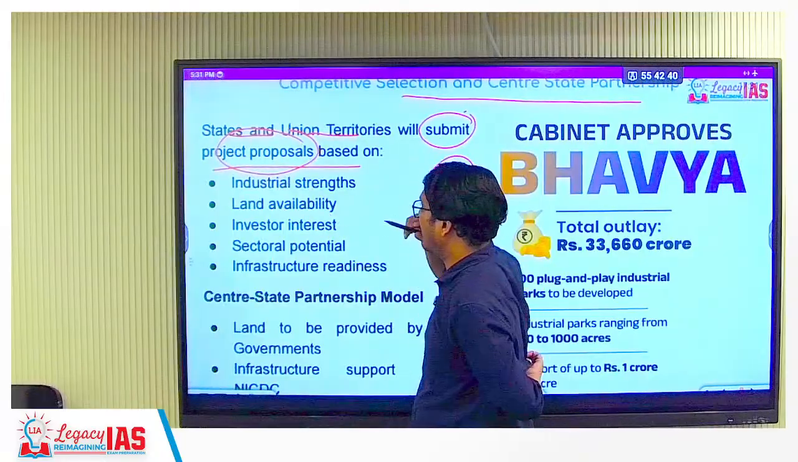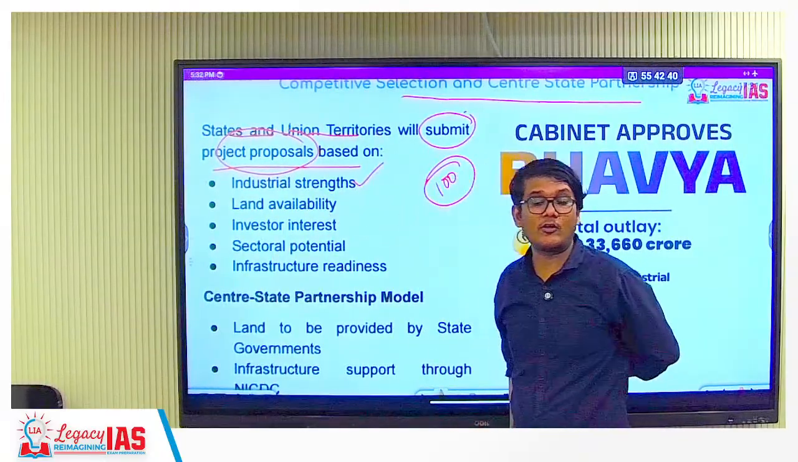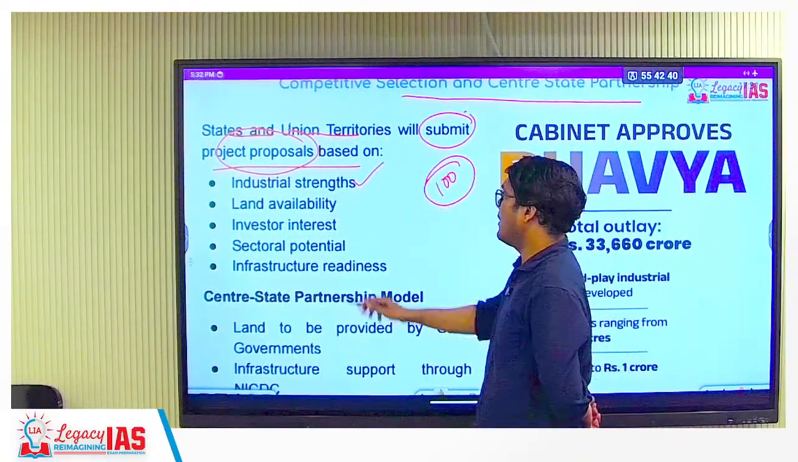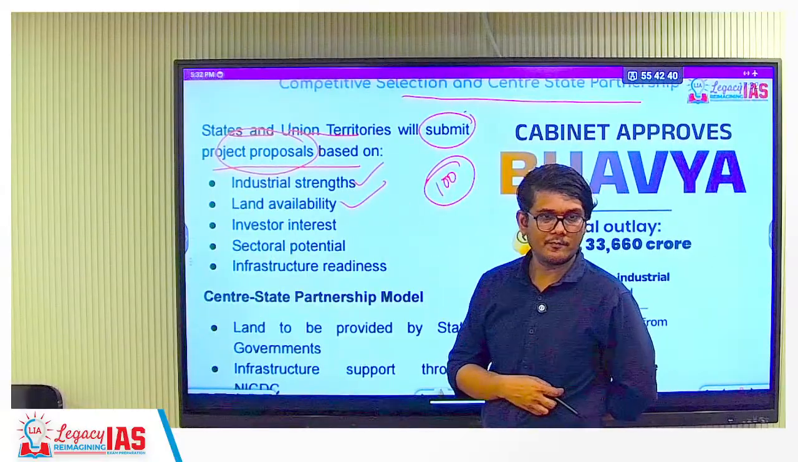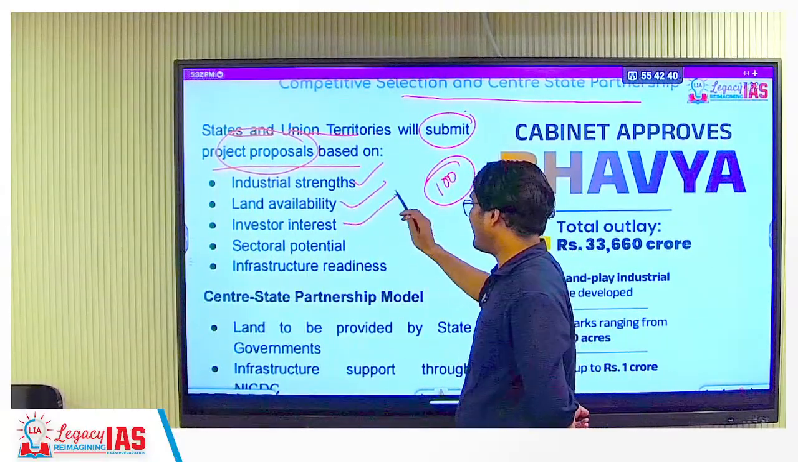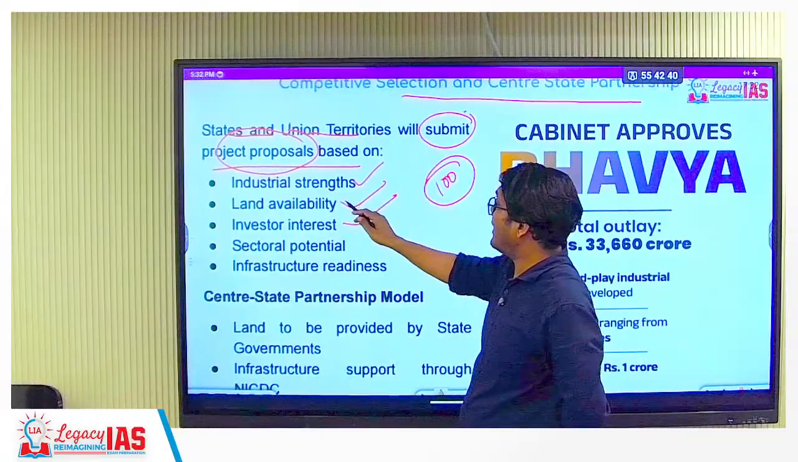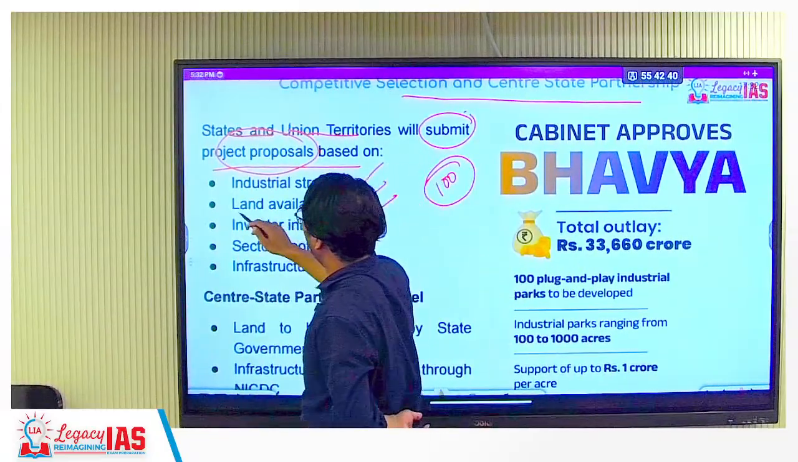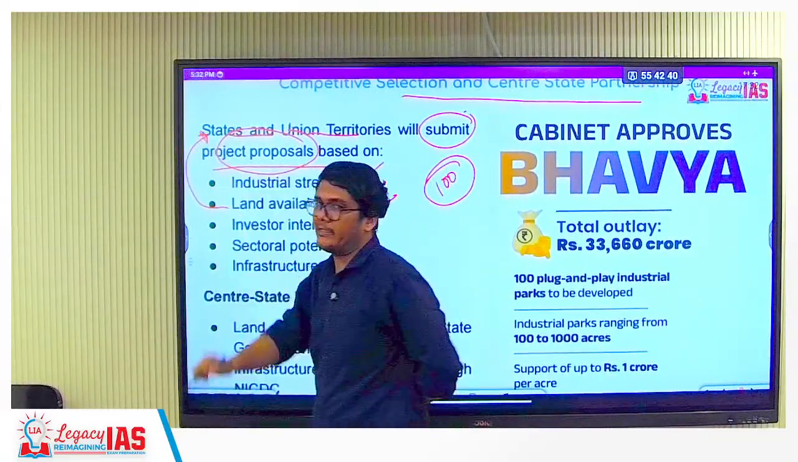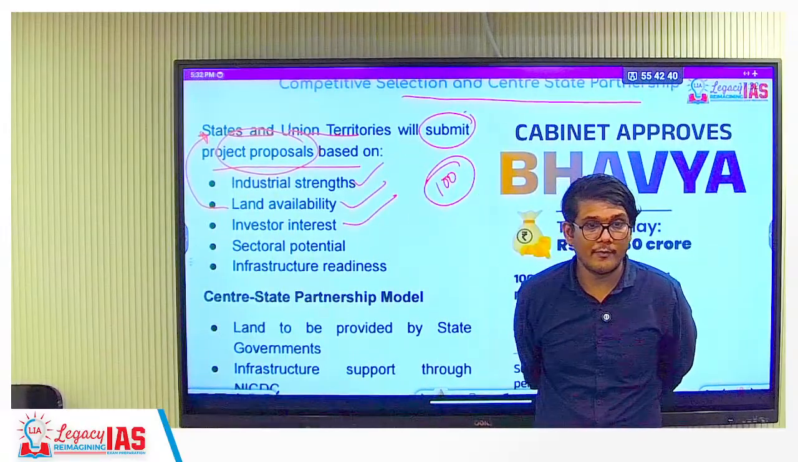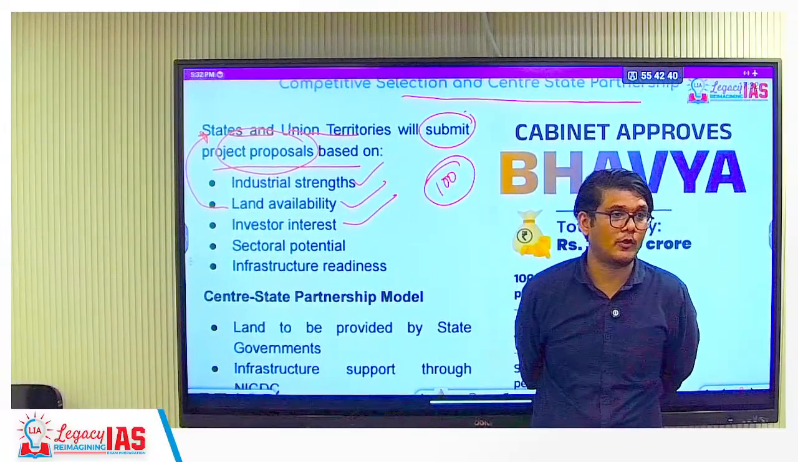It will be based on the industrial strength of that state, of the proposal which they have sent, the land availability, right? The investor interest. Land availability will be provided by the state government. The state government will provide the land for this project.